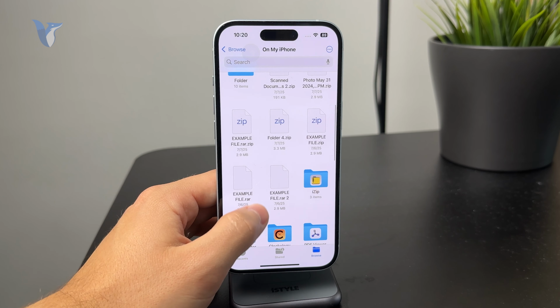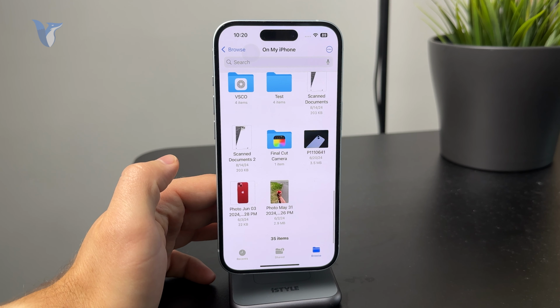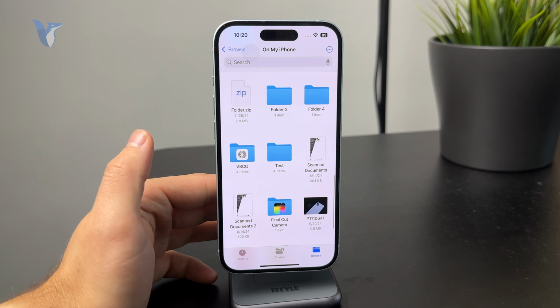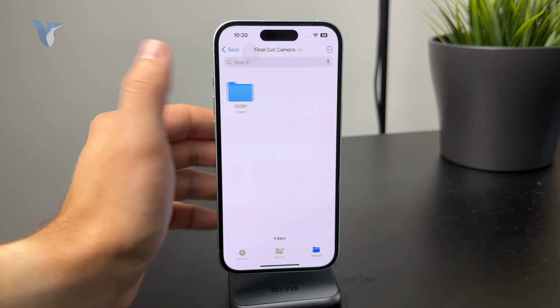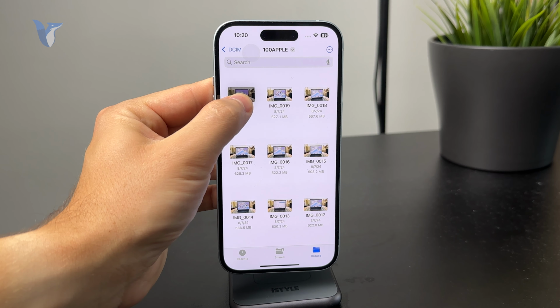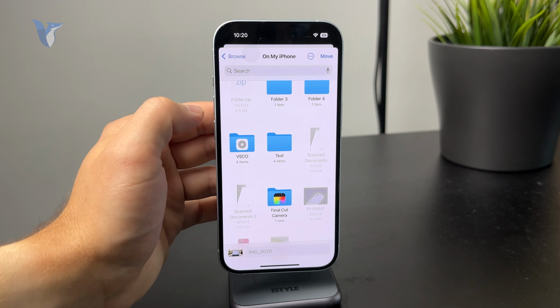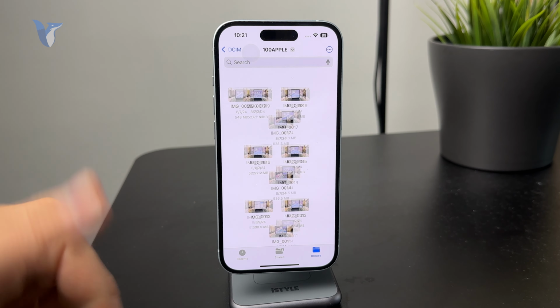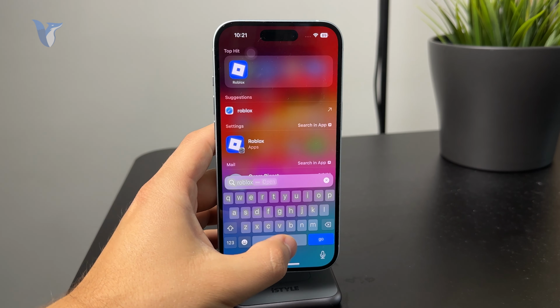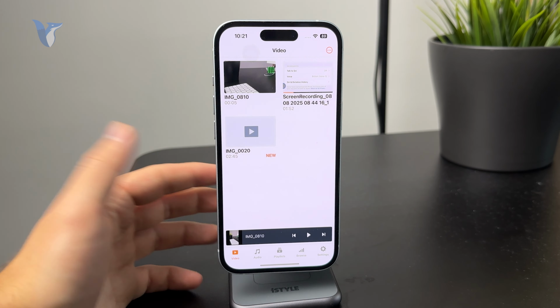Essentially, if we have some video which is not supported, and it might be in a different format or something, you can just move it over into this VLC folder. And once the file is in there, you can return to the VLC player and the video should show up inside of that app. So if the video works and if the file is okay, you will be able to play it through that player.